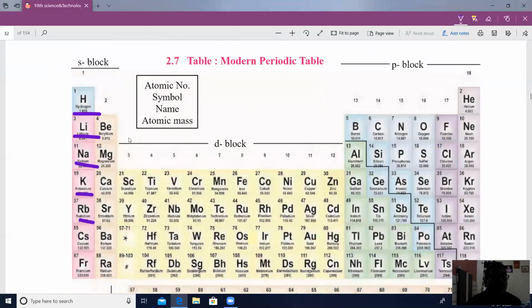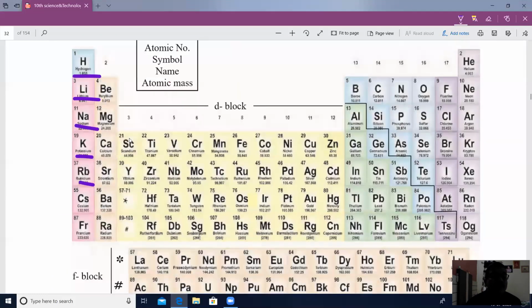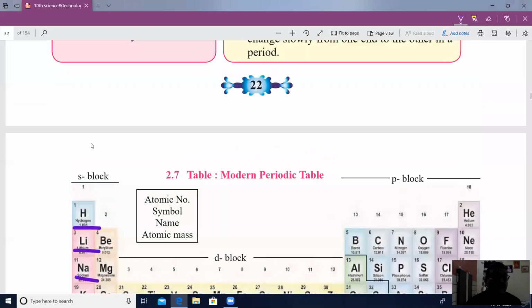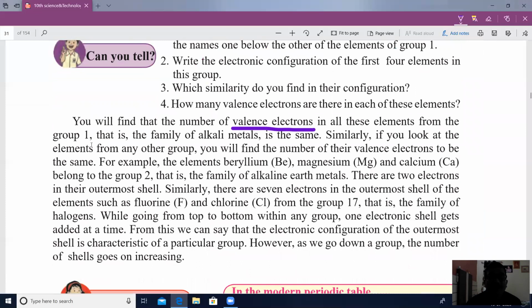So in a group the valence electrons are the same, and when we go from top to bottom of any group, electronic shells get added each time. The electronic configuration of the outermost shell is characteristic of a particular group.